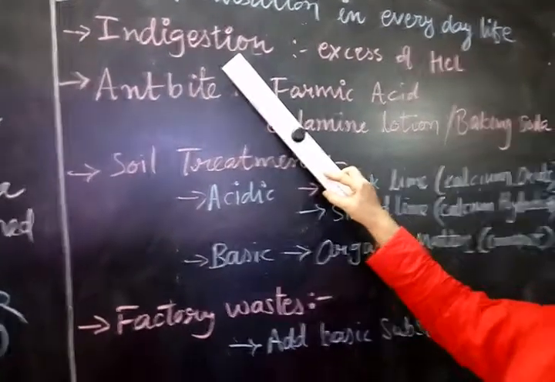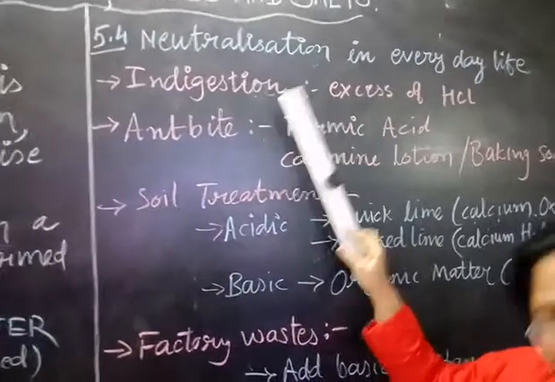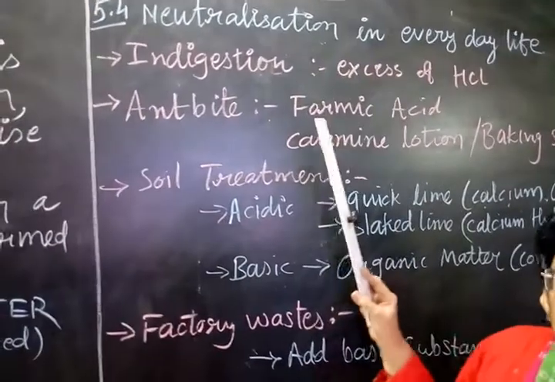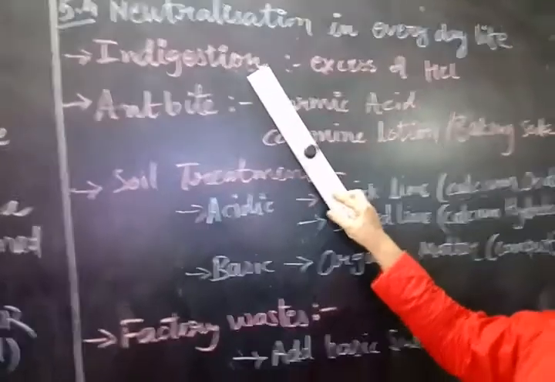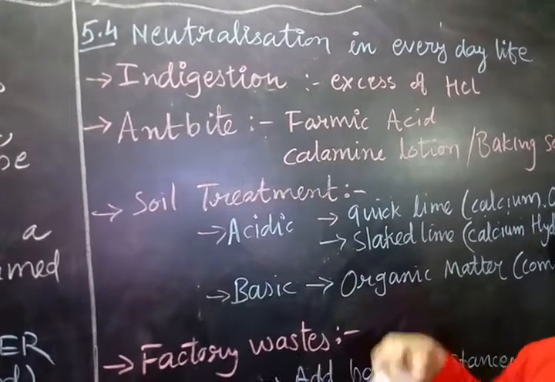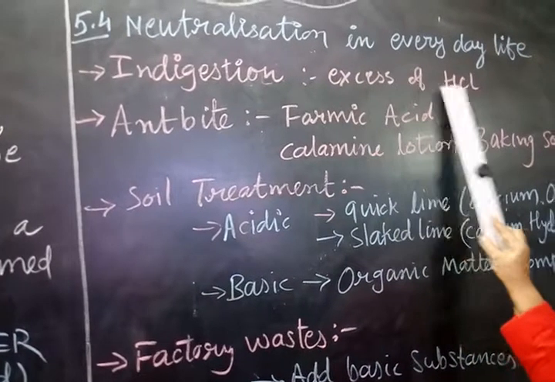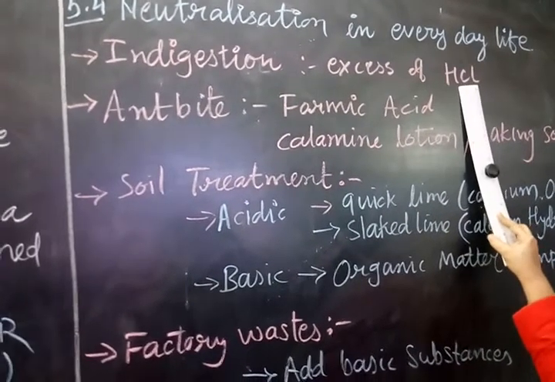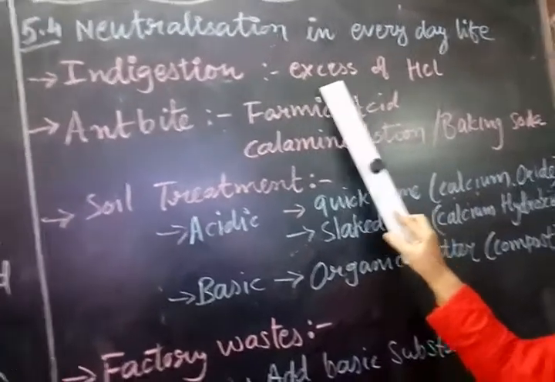You know children that in our stomach hydrochloric acid is produced, which helps to digest the food items. Sometimes the hydrochloric acid amount is higher than the normal amount, it becomes excess. When this happens, our stomach feels acidic.